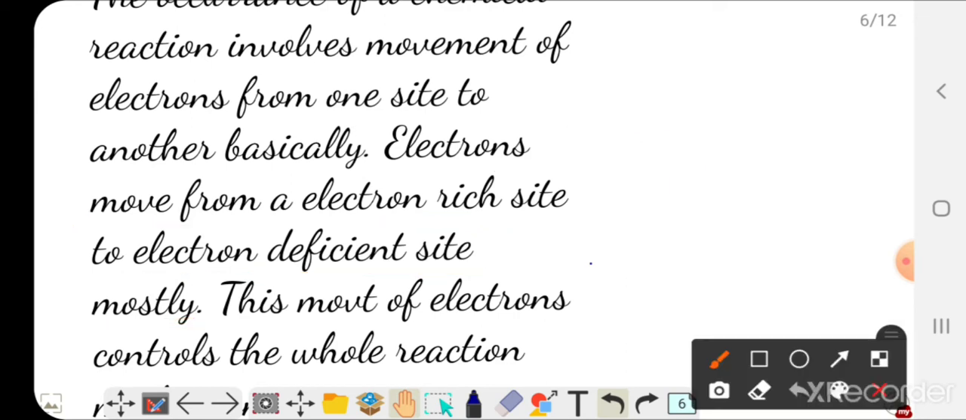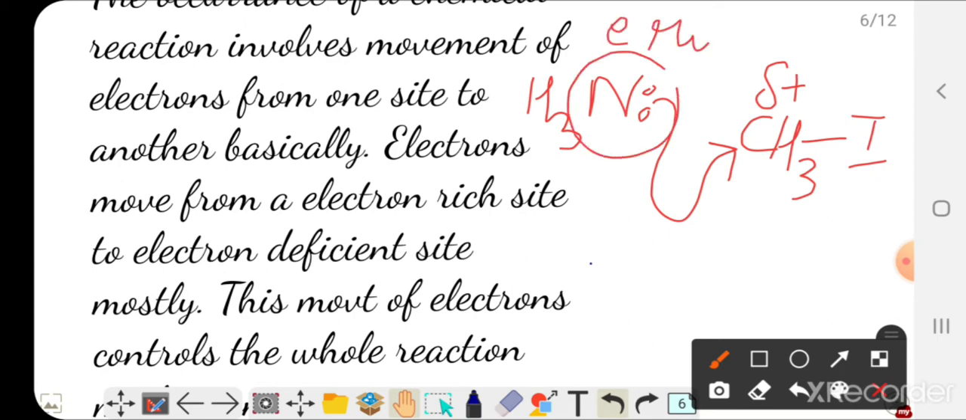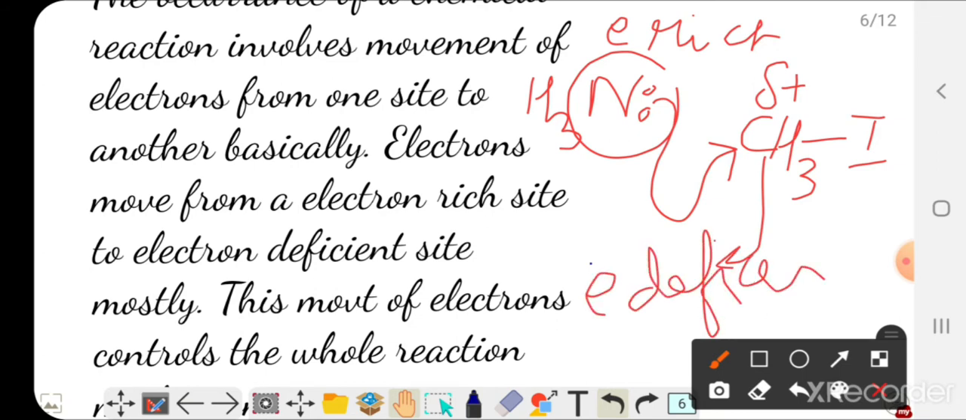Now in the example, ammonia and alkyl halide, this carbon was electron deficient, that is, it has a delta positive charge over it, whereas nitrogen has a lone pair. So that is why the attack was taking place by this mechanism. This nitrogen is electron rich, this carbon is electron deficient. Now here we need to discuss how we will come to know that this site is electron rich, this site is going to be electron deficient.